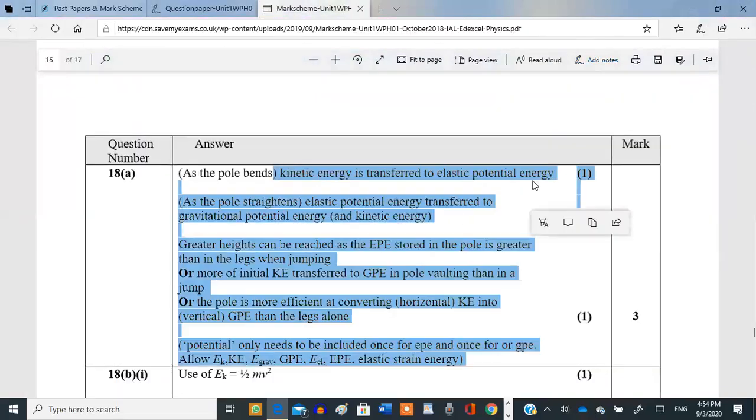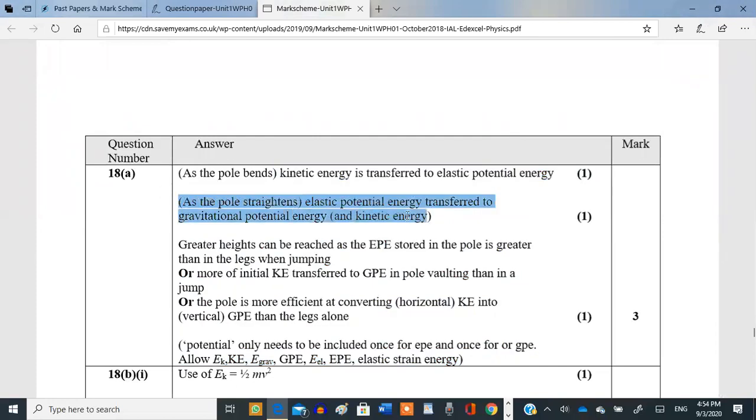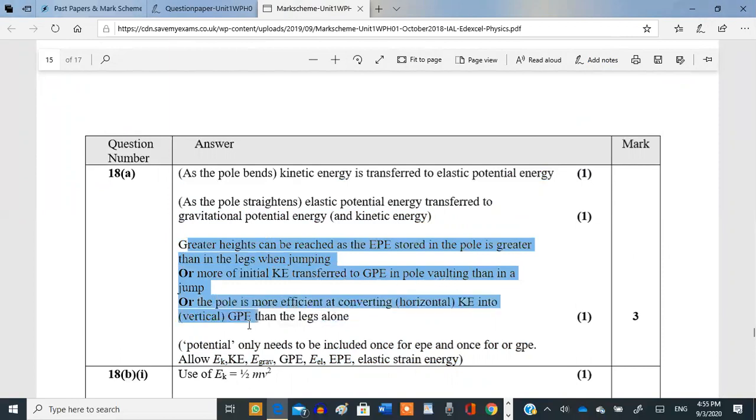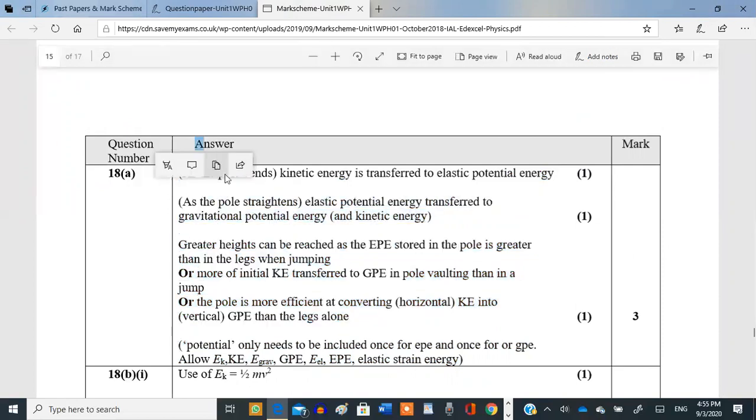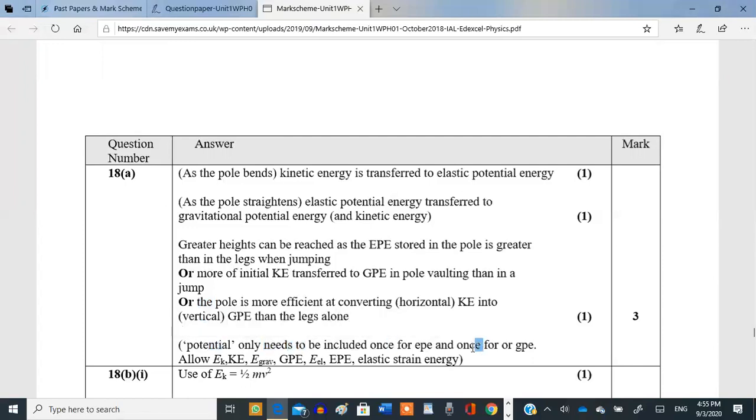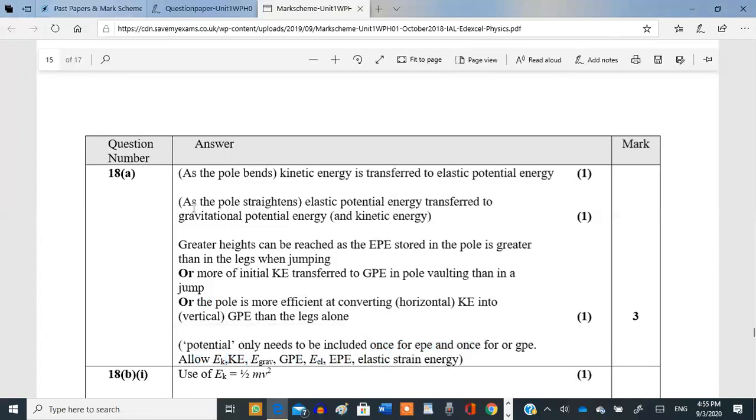As the pole bends, kinetic energy is transferred to elastic potential energy. As it straightens, it is transferred back to gravitational potential energy and kinetic energy. And then greater heights can be reached when the energy stored in the pole is greater than in the legs when jumping. More of the initial kinetic energy is transferred to GPE in pole vaulting. The pole is more efficient at converting kinetic energy into gravitational potential energy than legs alone. So this was our third point. Potential only needs to be included once for GPE and once for EPE, allow CAIE and stuff like that. Okay, so yeah, we got the 3 points.